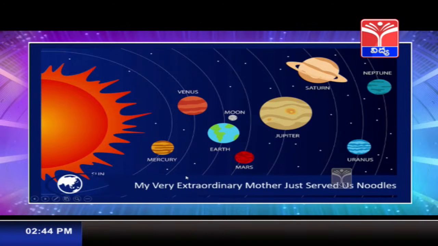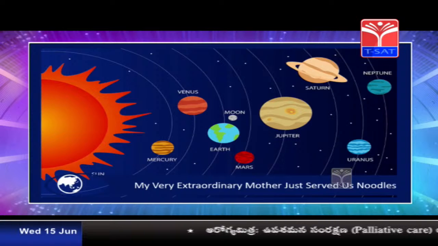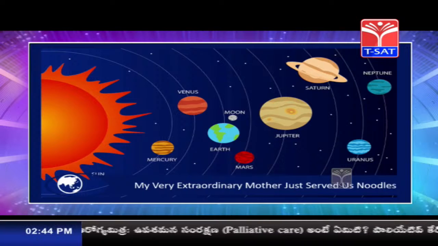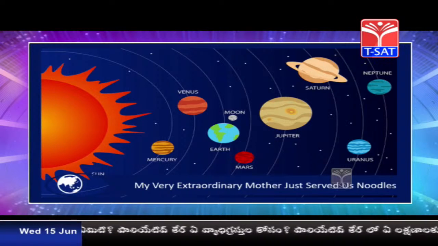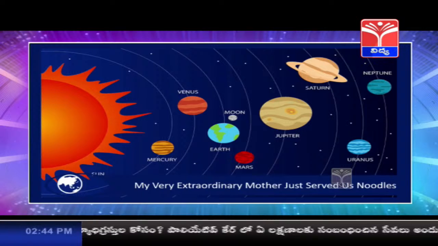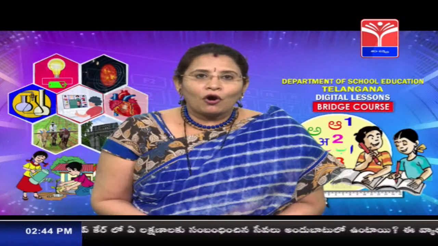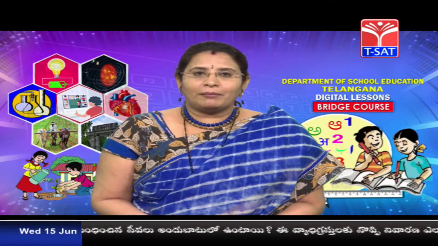Now children, tell me one thing. With whom do you all live? Yes, we live with our families. And who all are there in your families, children? We have parents, siblings, that is brothers and sisters. Then we have uncles, aunts, cousins, grandparents. Isn't it, children? So all together is called what? We all together are called a family.